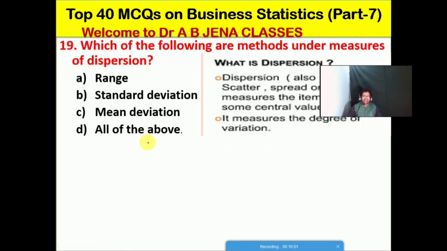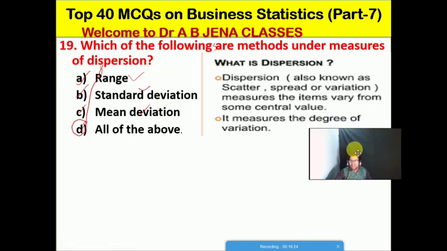So next one we will see: which of the following are the methods under the measure of dispersion? A, range. B, standard deviation. C, mean deviation. D, all the above. Friends, so D is the right option for this MCQ. Range, standard deviation, mean deviation are the methods under dispersion.